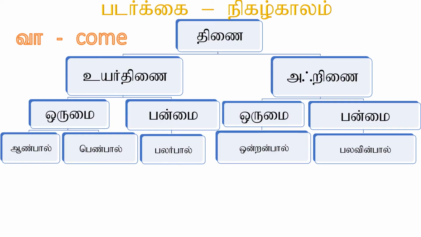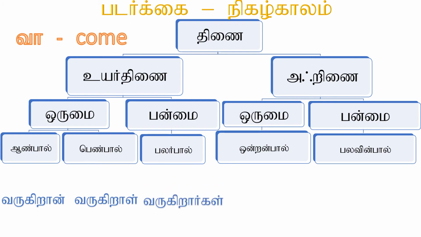So the base verb vaa in padarkai nigazhkaalam will be varugiran to denote aanpal, varugiral to denote penpal, varugirargal to denote palarpal, varugiradhu if it is onranpal, and varugirana to denote palavinpal. Varugirar is also used in uyarthinai orumai to denote respect.